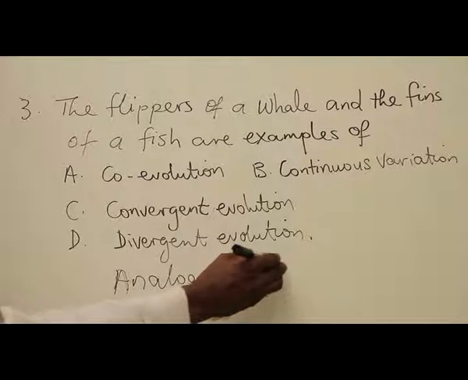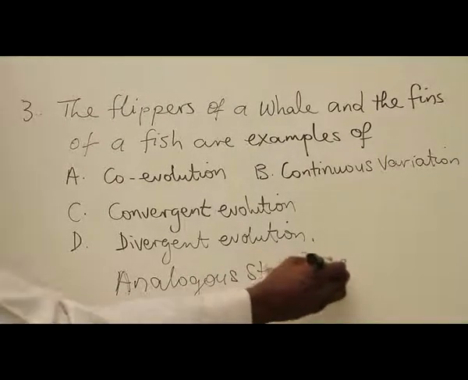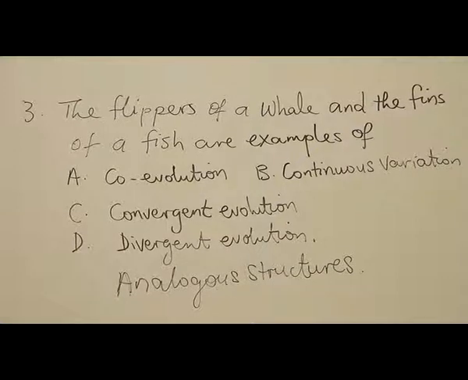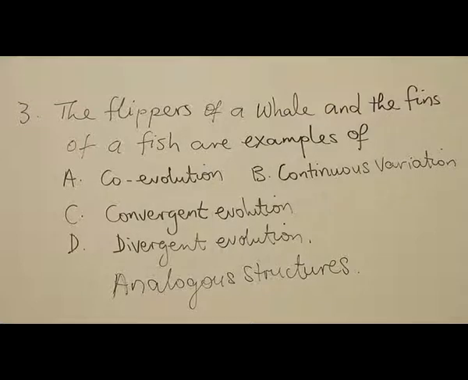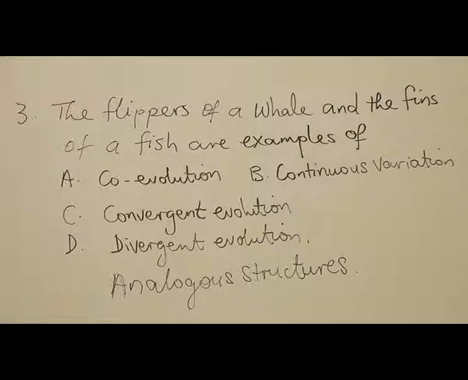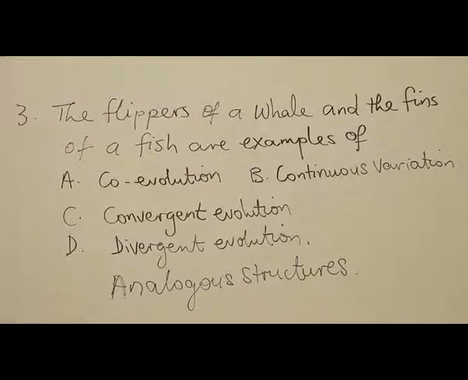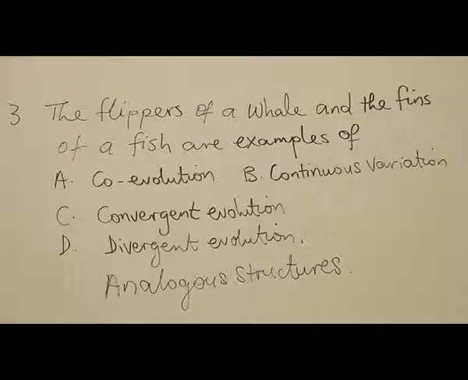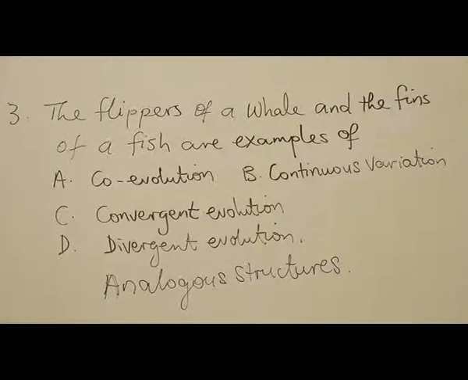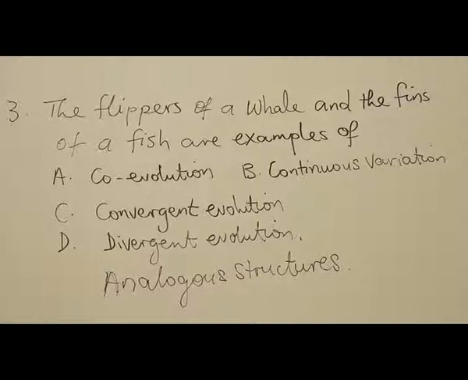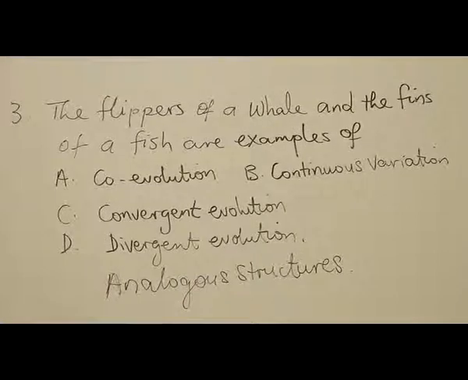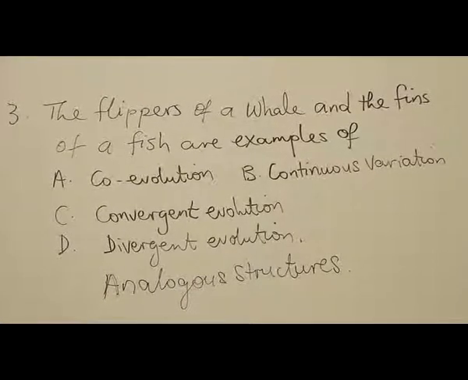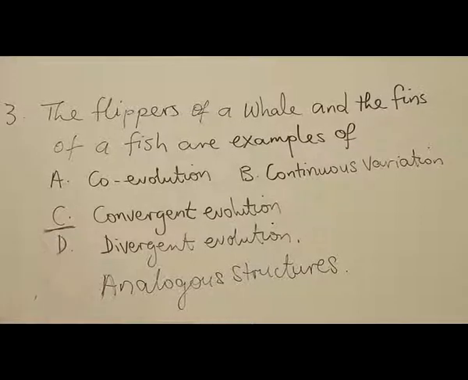structures. Structures that are not alike, but because the organisms are in the same environment, the structures now modify to look alike to perform the same function. Just like wings, birds have wings, insects have wings, up to even the fruit having wings to be able to be dispersed by a wing. So our answer to the question is C, convergent evolution.